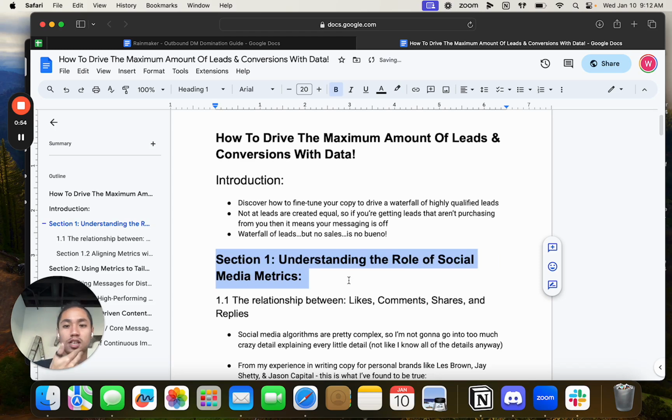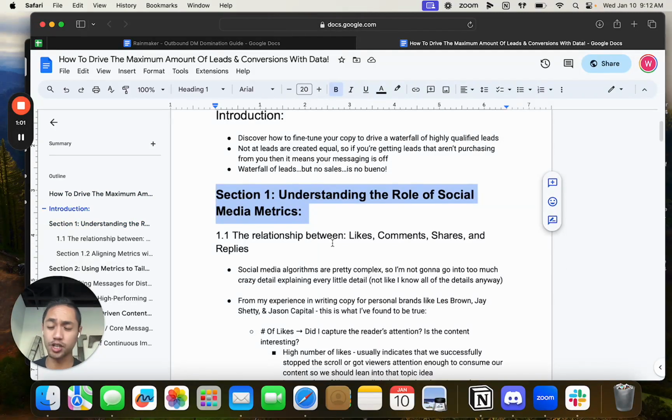Really, the first way to start understanding is to understand the role of social media metrics. There are four metrics that we really look at: likes, comments, shares, and replies. Those are the things we can really look at for all of this.